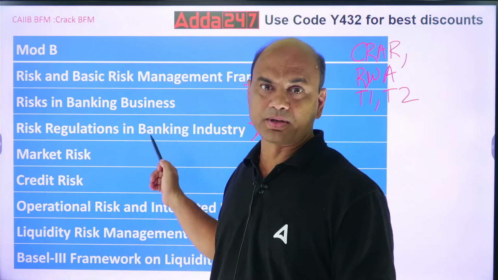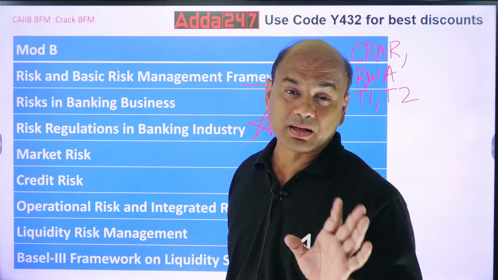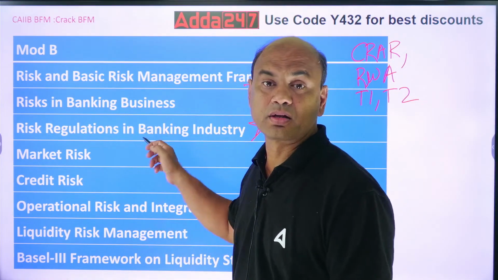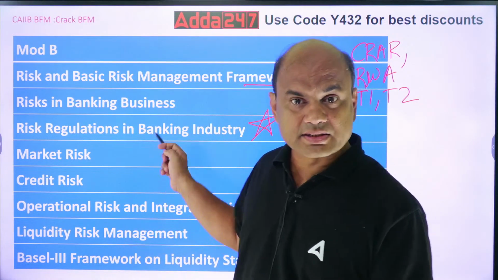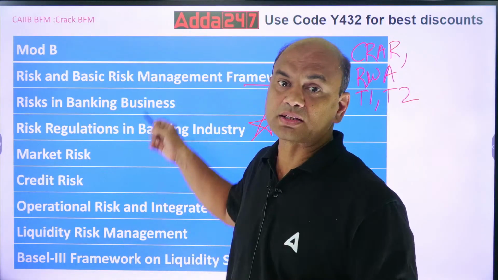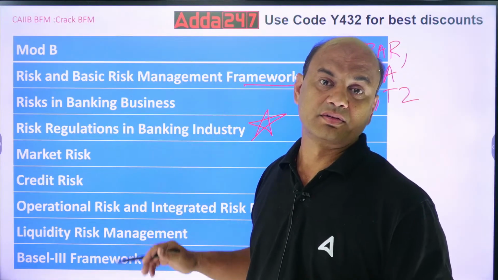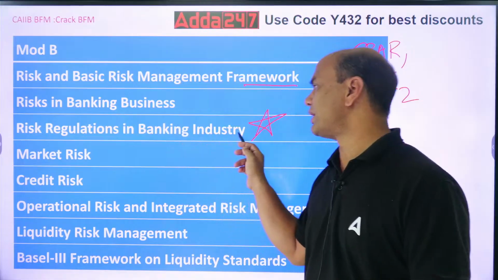If you do this topic, roughly you will be getting around 25 to 30 marks from this chapter alone, risk regulation in banking industry. This chapter is the chapter to be done. All other chapters on one side and this chapter on one side. So focus on this chapter, risk regulation in banking industry.